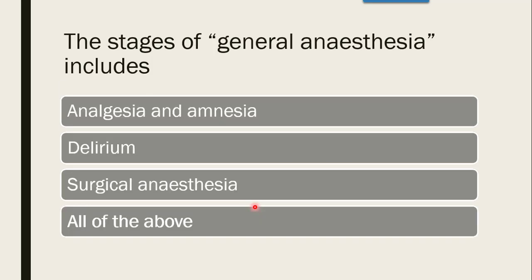Next question. The stages of general anesthesia include whether it is analgesia and amnesia, delirium, surgical anesthesia, or all of the above. The correct answer is all of the above. Stages of general anesthesia start with analgesia, production of analgesia. It also includes amnesia, that is partial or total loss of memory. Then delirium, that is the stage of excitement, and surgical anesthesia, wherein loss of consciousness is produced and the patient is ready for surgery. And the last is paralysis stage, whether respiratory or medullary paralysis. So the correct answer is all of the above.